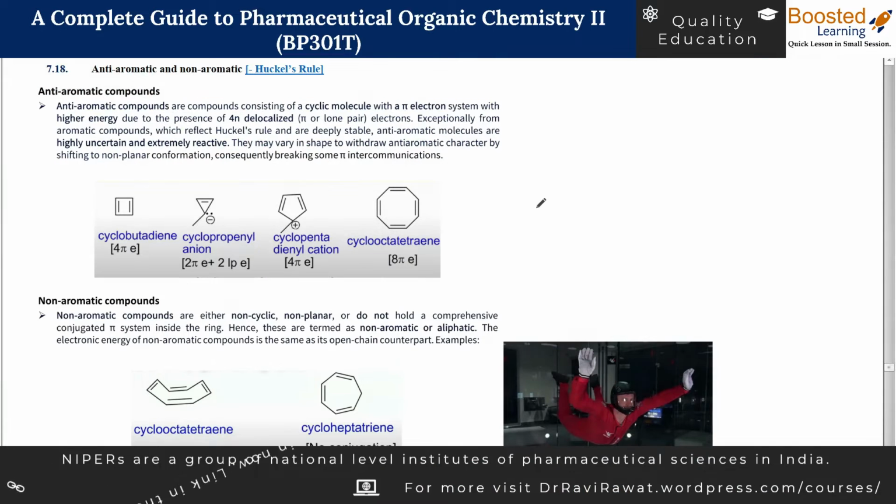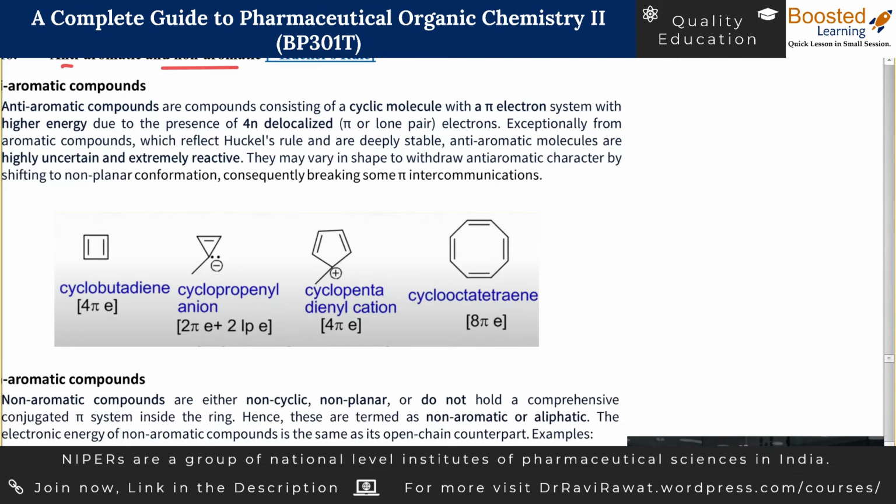In today's topic, we are going to cover two leftover topics, which are anti-aromatic compounds and non-aromatic compounds. Previously, we have covered aromaticity, Huckel's rule, and classification of aromatic compounds. We are not bound to cover these two topics because our syllabus does not ask us to, but we will cover them for their importance in competitive exams. So let us begin with anti-aromatic compounds.